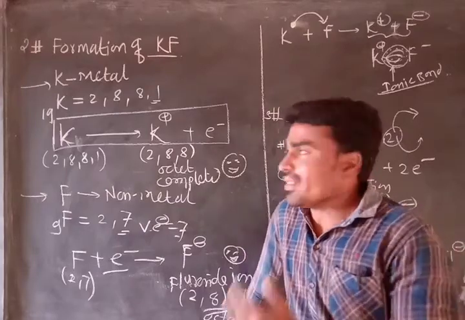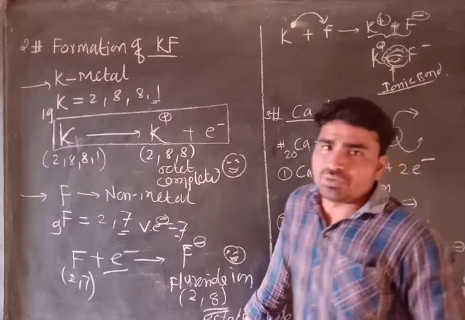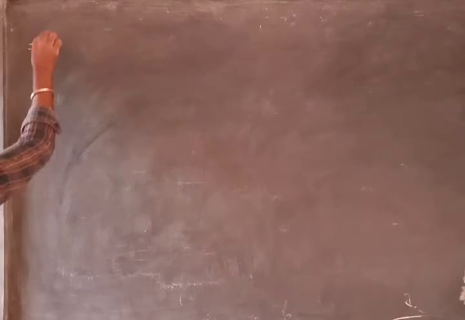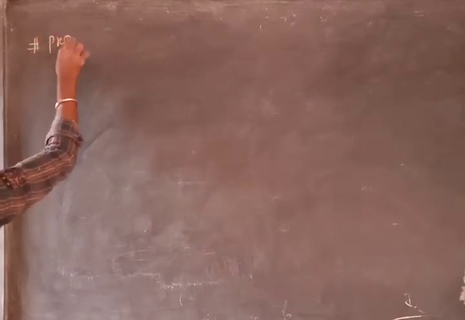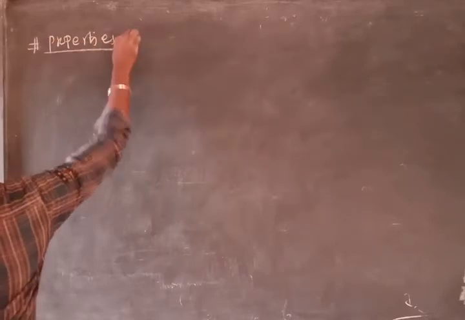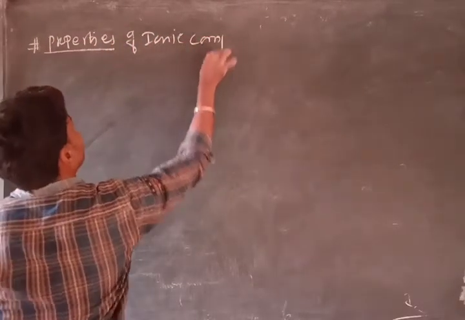So here again we will learn the general properties of ionic compounds. Dear students, now we will learn the properties of ionic compound.